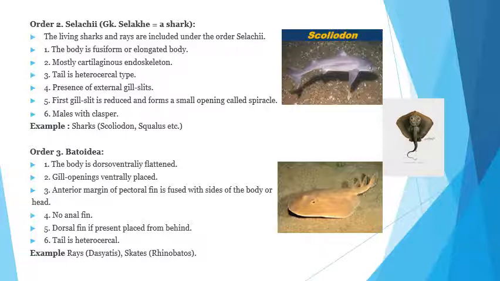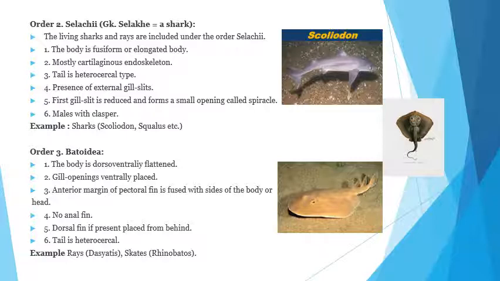The third order is Batoidea, in which the body is dorsoventrally flattened. Gill openings ventrally placed. These two diagrams are of Batoidea.